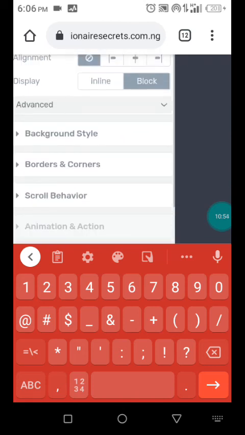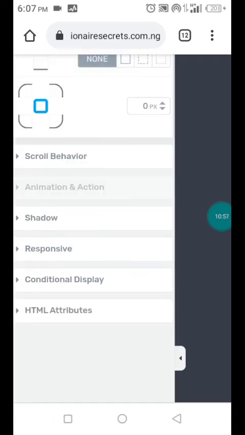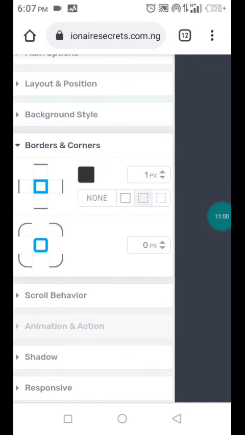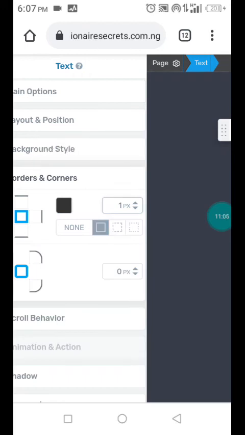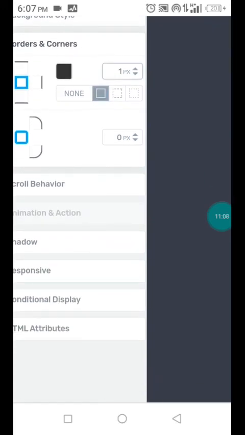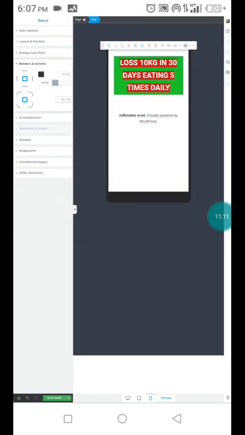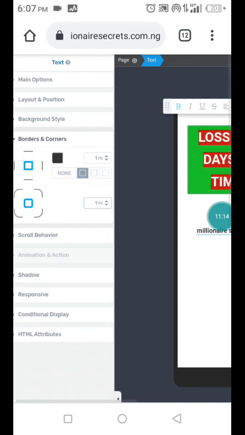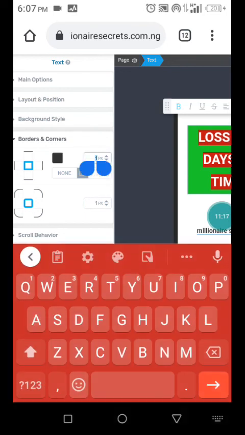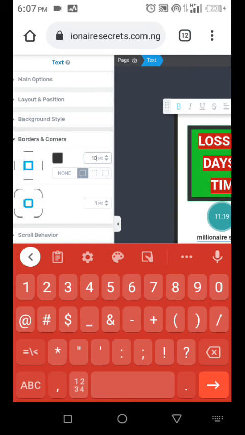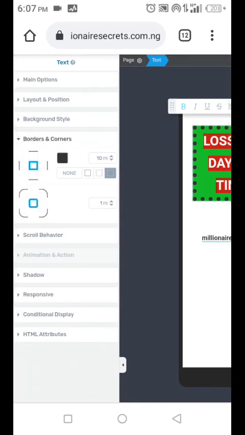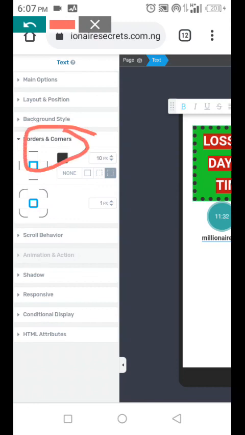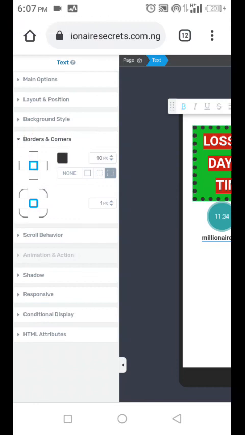This one is border. Do you want it to be having dotted lines? Is what this one does. Dotted lines. You can see this is dotted line. How thick do you want it to be? Let's say you want it to be 10. You see, let's change to dotted lines. You see, so you can actually do any of these under the border and corner. Are you getting me? So that's on that. Now let's proceed.